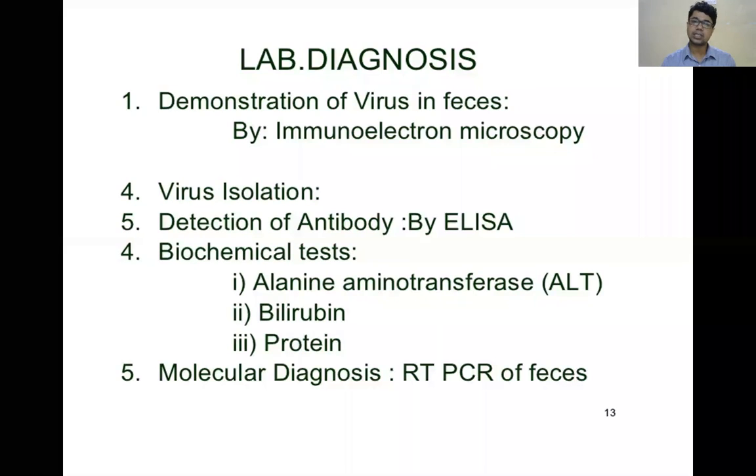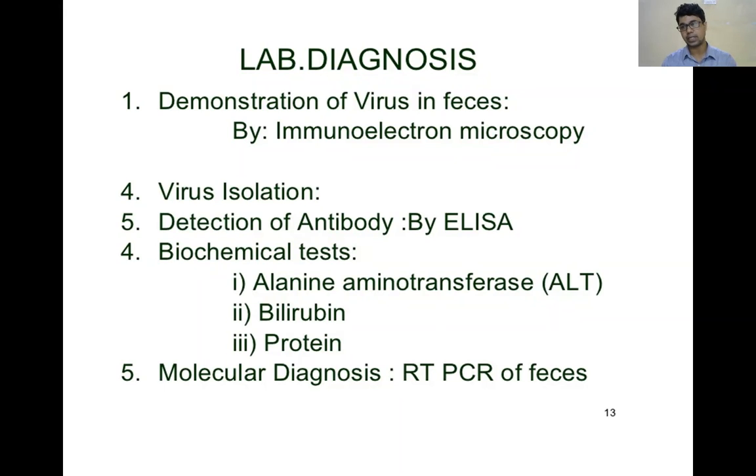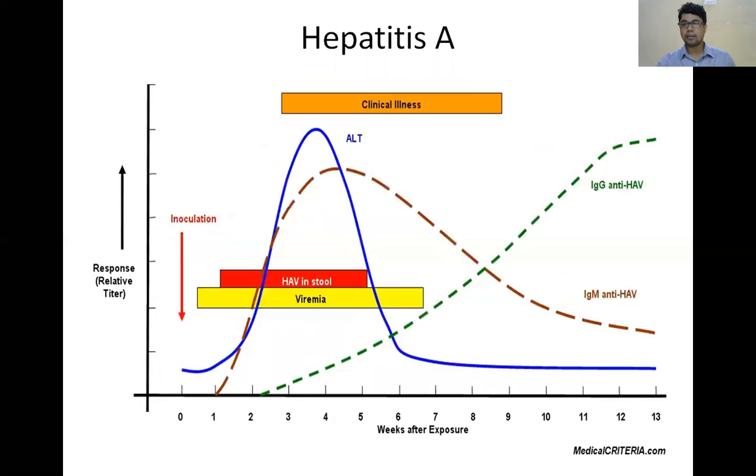Second thing, detection of antibody. So what are the antibodies? For diagnosis of hepatitis A, the antibody is immunoglobulin M. IgM is the antibody we have to detect. That is the diagnosis of hepatitis A. IgM appears in the late incubation period, but before symptoms, and it will peak at 2 to 3 weeks. Then after it will decrease.